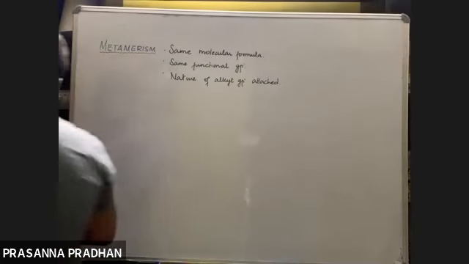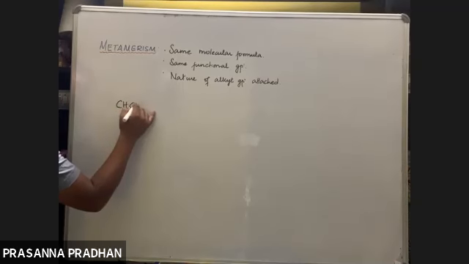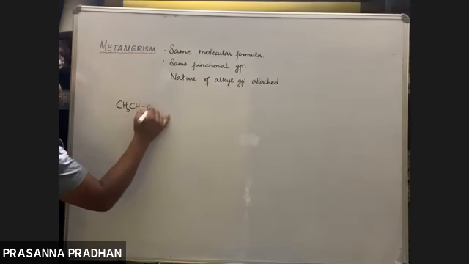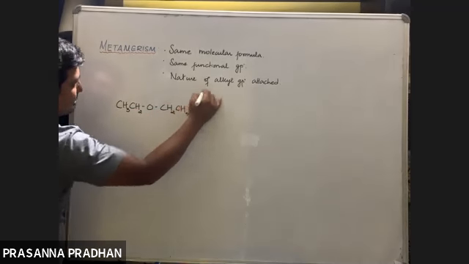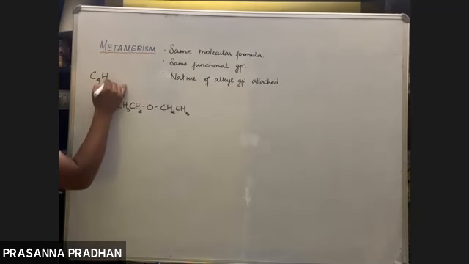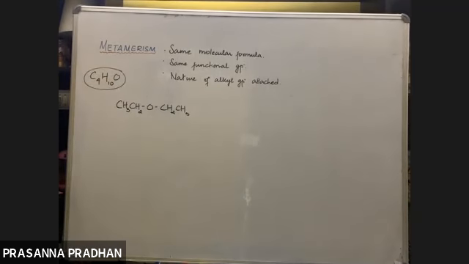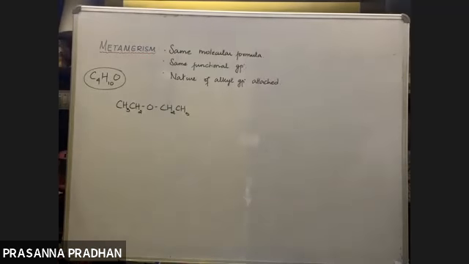Now see, what is the functional group of this compound? And by the way, what is the molecular formula? The molecular formula is C4H10O. I think I've discussed this in the earlier class. So what class of compounds does this represent? Where two alkyl groups are linked by an oxygen atom, they are said to be ethers.